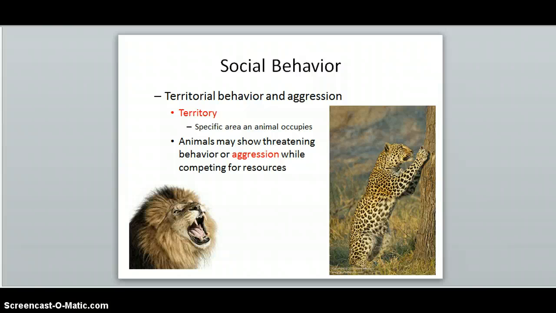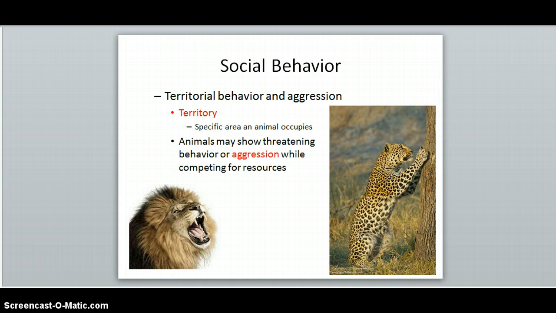Territory can be marked in a few different ways. Probably the most common is through the use of scent. Urine and feces can be used to mark the territory. Other animals have special glands that produce chemicals called pheromones that act to mark territory. When a cat rubs itself against your leg, they're not doing it out of affection. They're claiming you as territory.